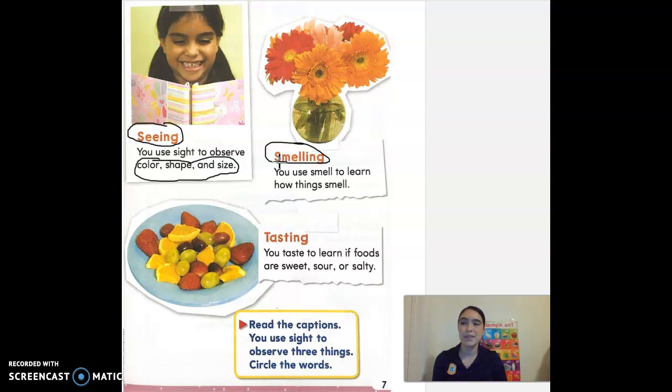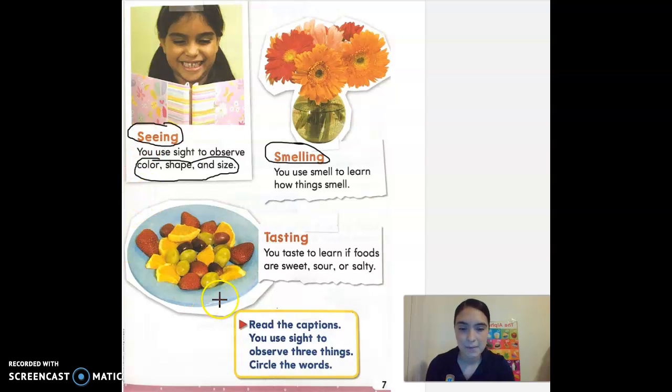And what are some things that smell bad? Can anyone give me some examples? Maybe the trash, you know, the garbage usually stinks. Gas fumes, you know, have a bad smell. And like we said earlier, some dirty socks or dirty shoes. Those are some things that smell not so great.